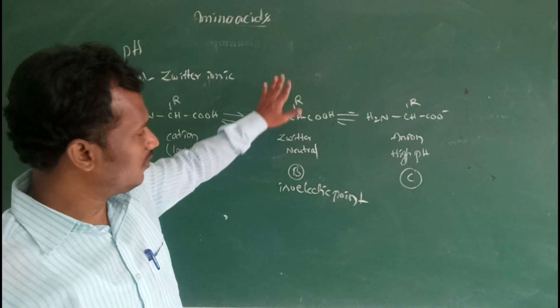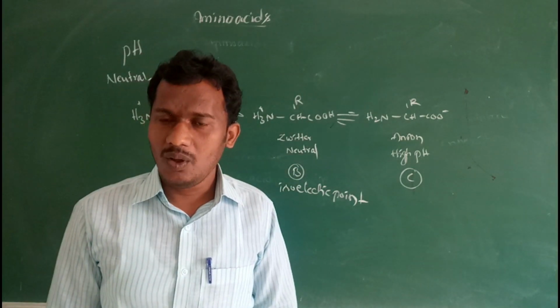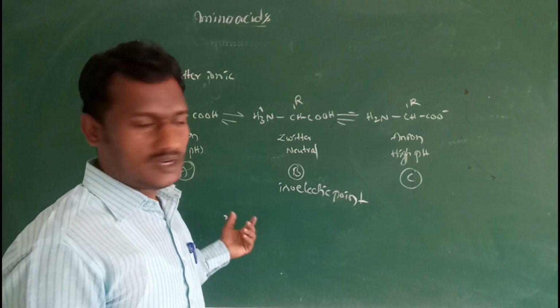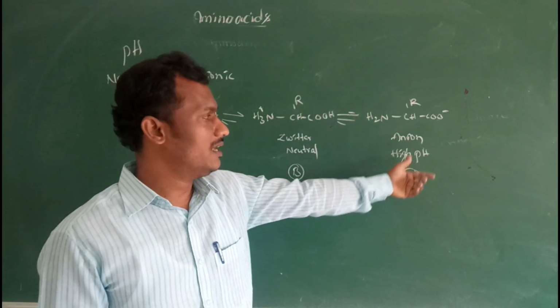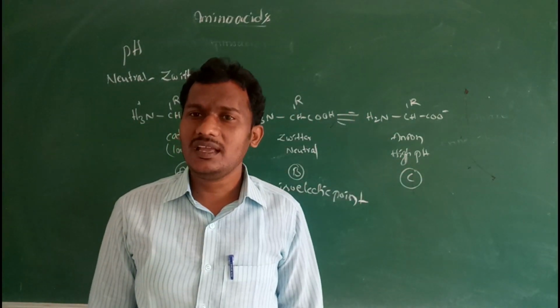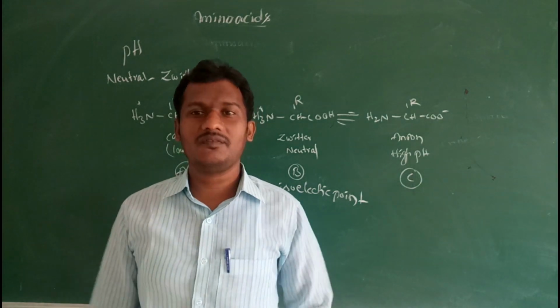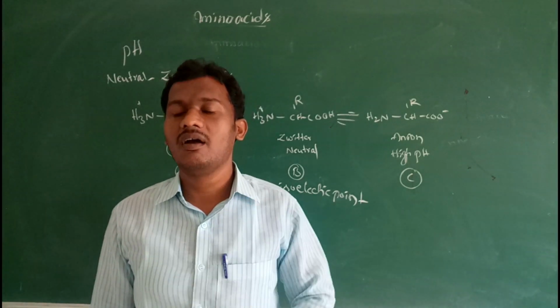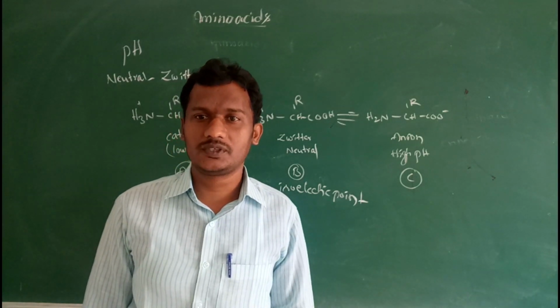So here B is known as the Zwitter amino acid. At a low pH it is a cation, a positively charged condition. At a high pH it is an anion, a negatively charged condition. So the properties of amino acids are due to the ionizable nature of the amino group and carboxylic groups.